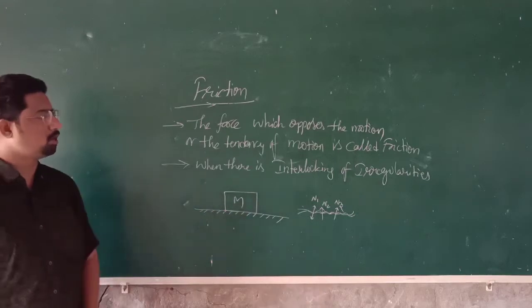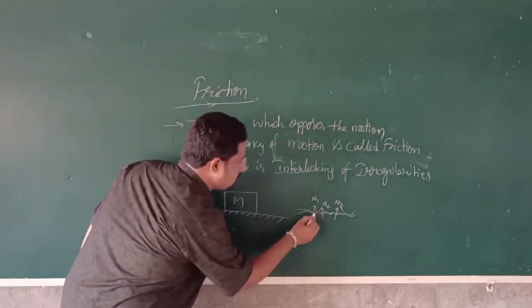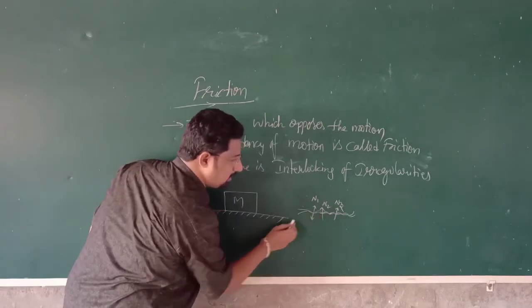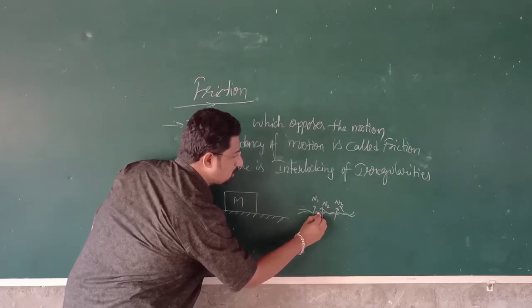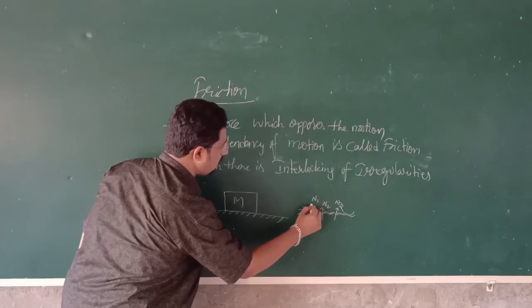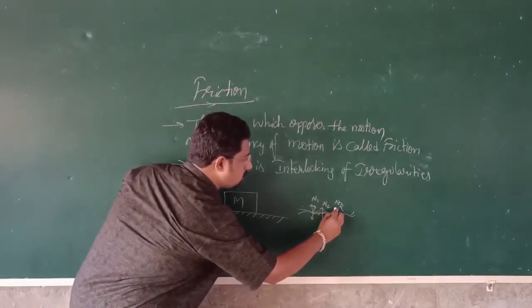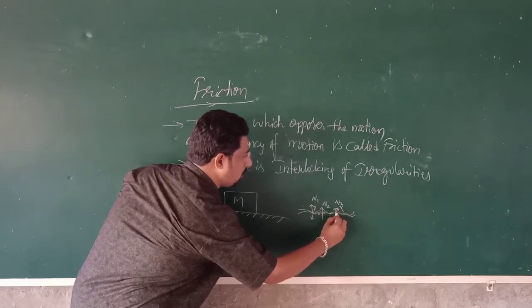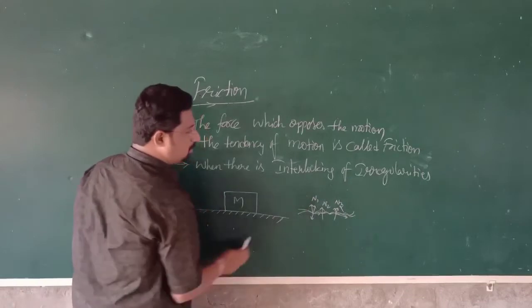If you resolve these contact forces into two components, for example N1 making some angle theta, resolve it into a horizontal and a vertical component, and similarly for the others.